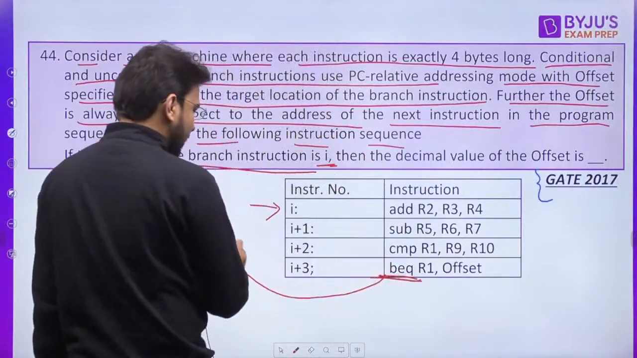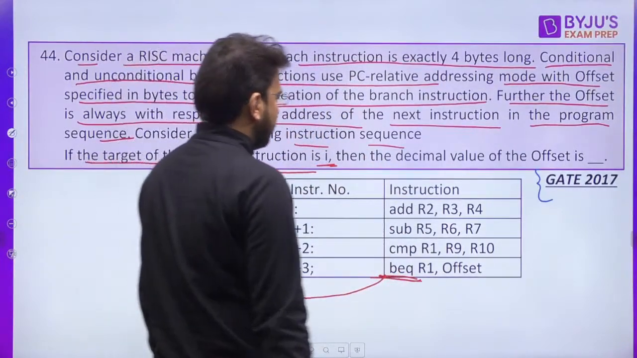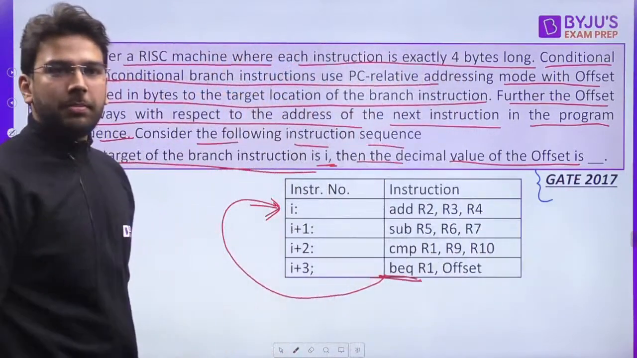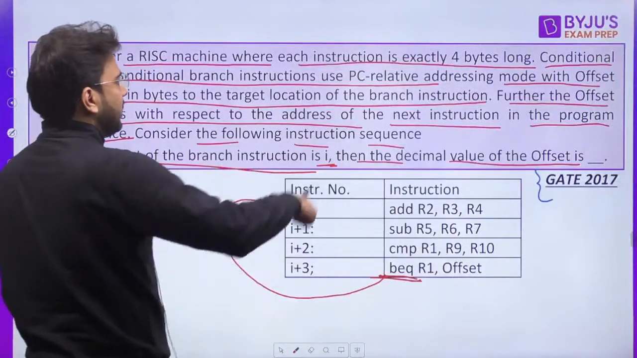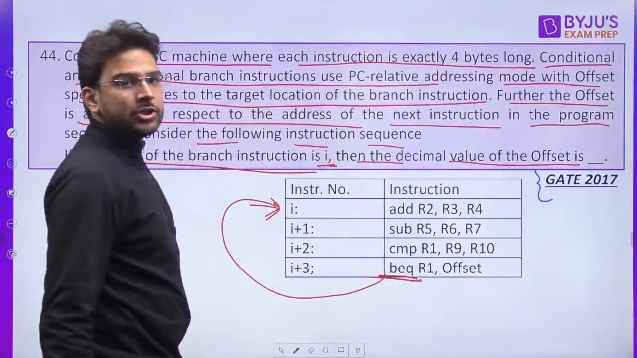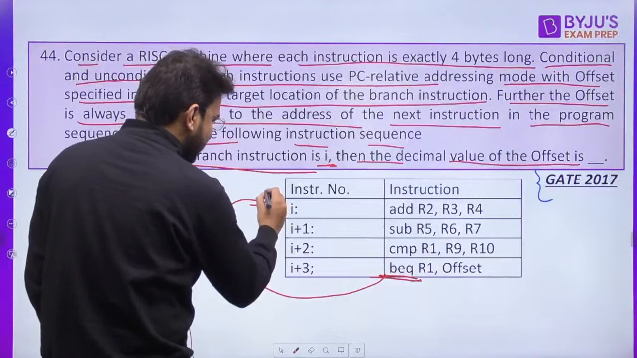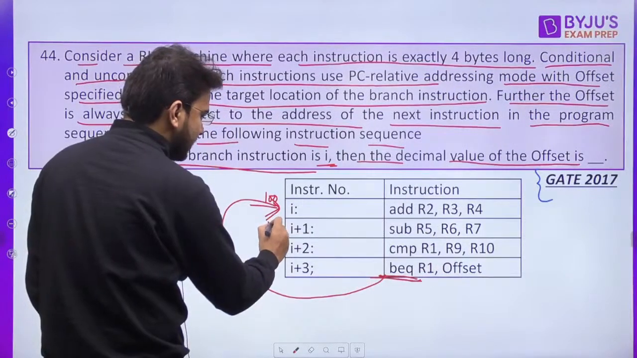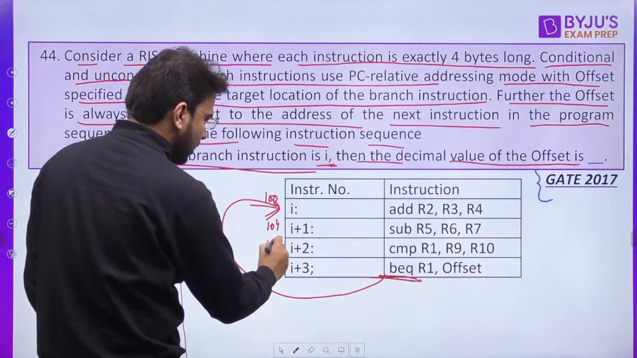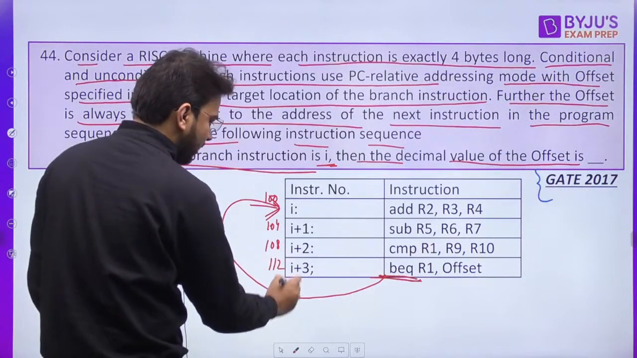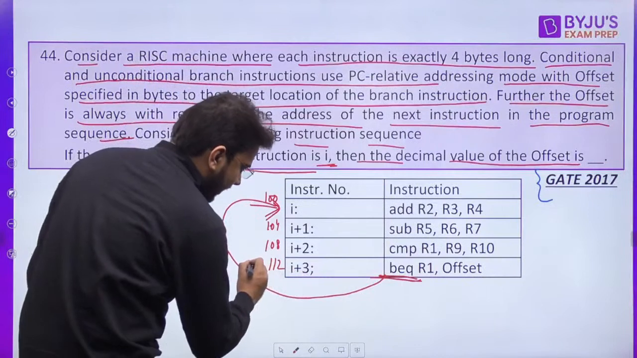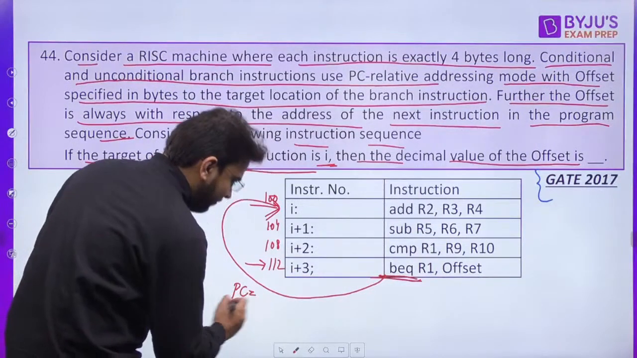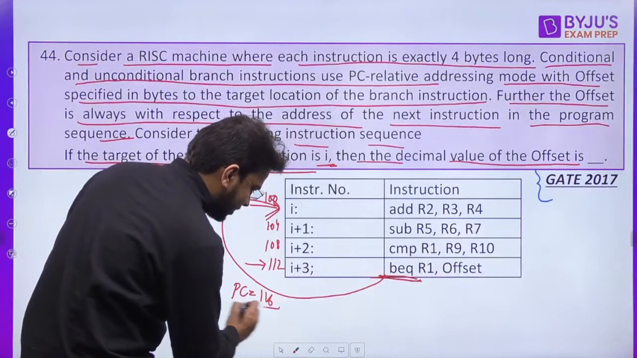If it is true, then we have to make the jump here. Then the decimal value of the offset we have to find out. As it is using PC relative addressing mode, every instruction is 4 bytes long. That means if this is present at address 100, the next instruction would be present at 104, this one 108, this is 112. And let's say we are executing this branch instruction at this point of time, PC value will be 116, yes or no?